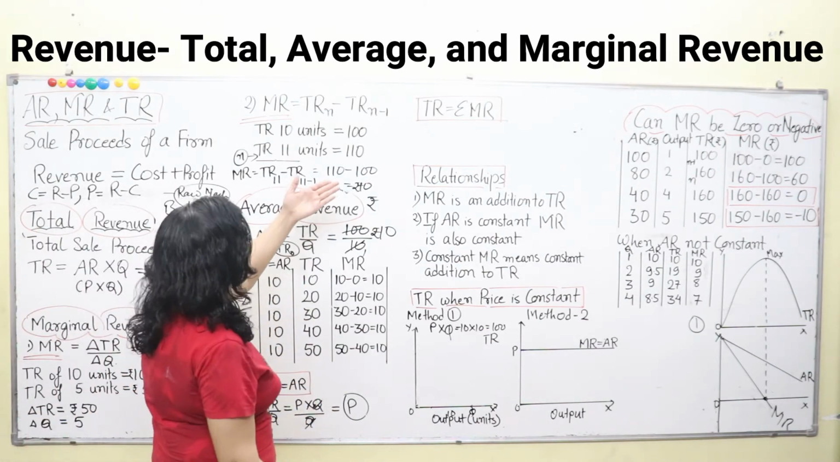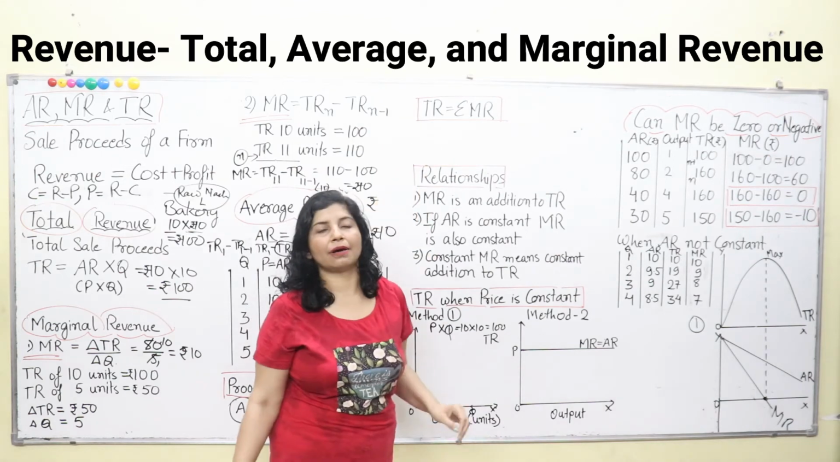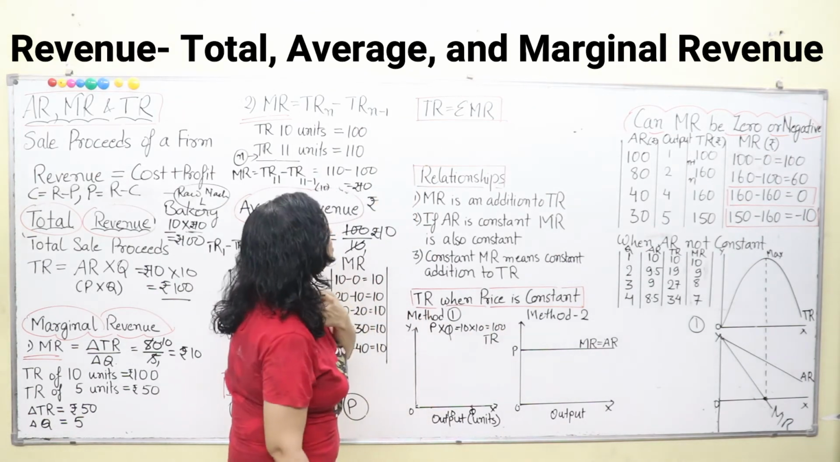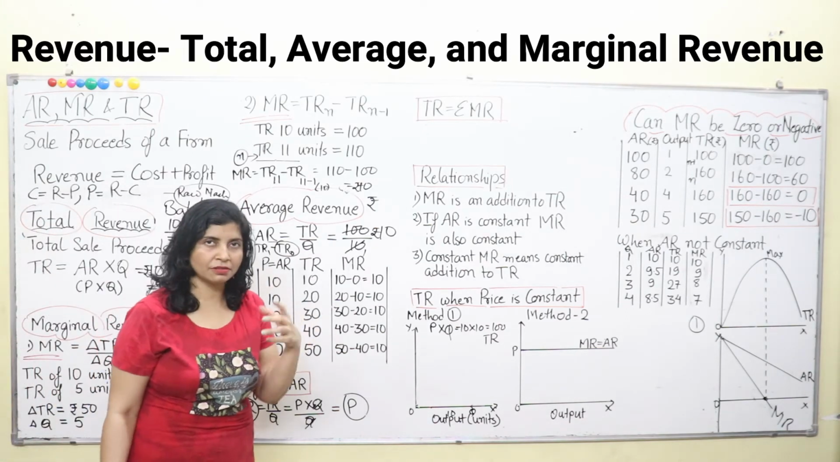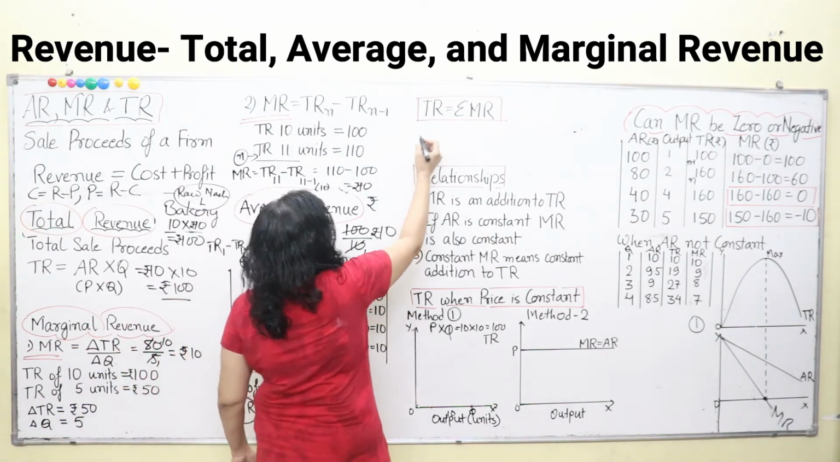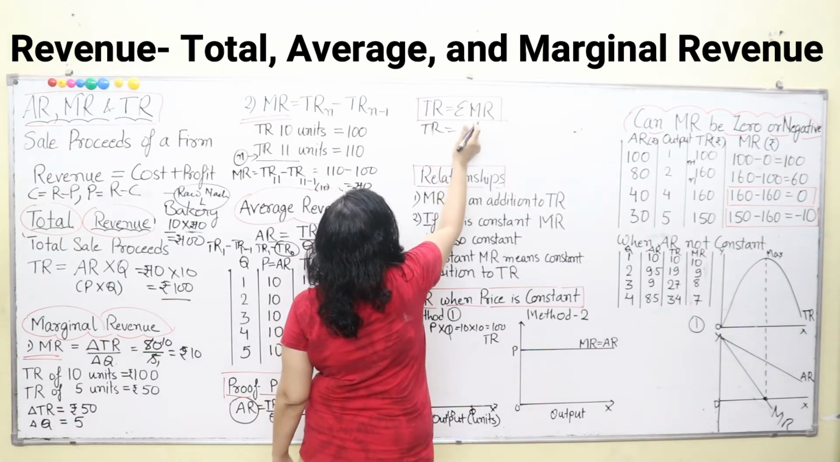Now, next we have TR is equal to sigma MR. How is it calculated? Sigma means addition. Sigma is nothing but the summation, the sum total. So, for TR, we can calculate sigma MR.